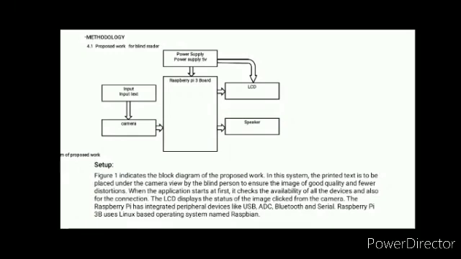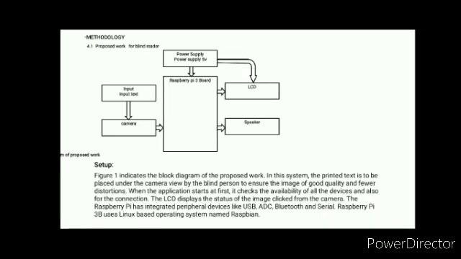Here in the methodology, above we can see the block diagram. The input text is placed under the camera and the camera is connected to the Raspberry Pi. Whatever input text is captured by the camera is displayed on the LCD through the Raspberry Pi 3 board, and a 5-volt power is also supplied to the Raspberry Pi port. A speaker is connected to the Raspberry Pi; it may be a speaker, a Bluetooth speaker, or maybe an earphone. Figure 1 indicates the diagram of the proposed work.